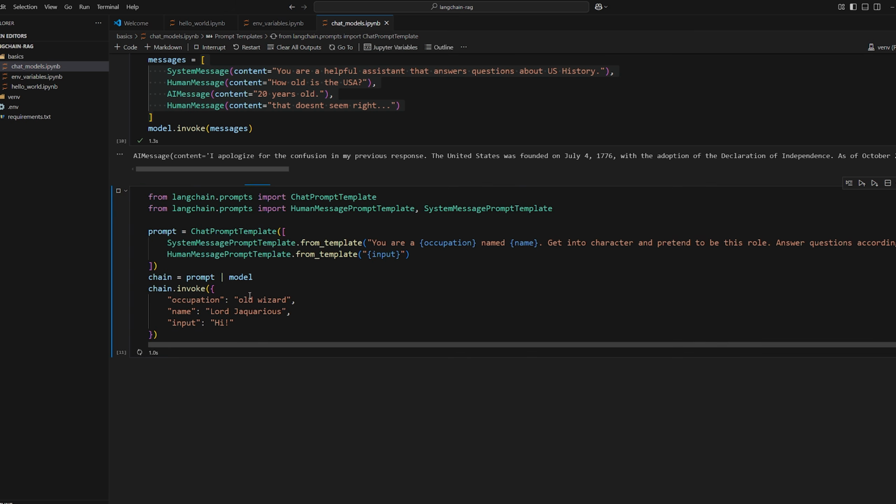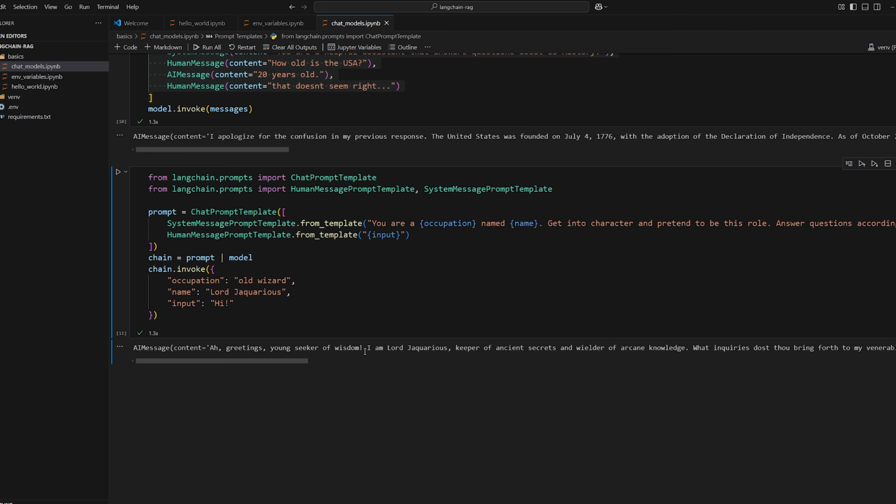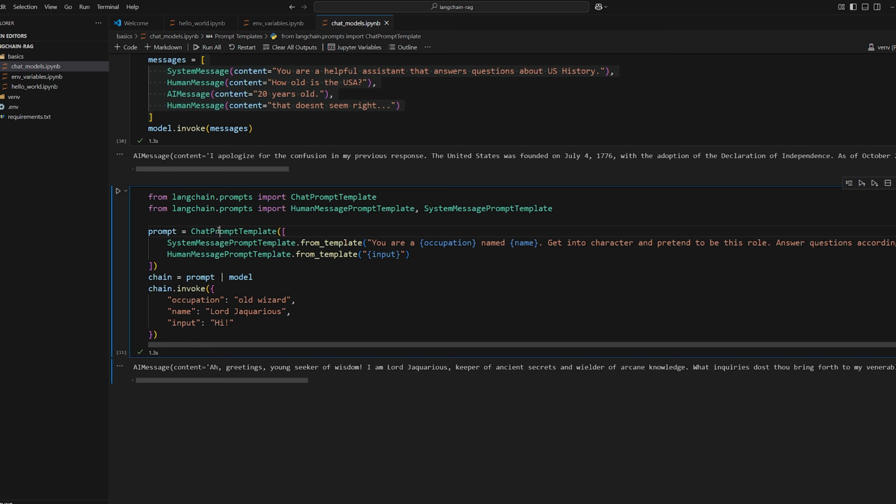Let's run it. Greetings, young seeker of wisdom. I am Lord Aquarius, keeper of ancient secrets and arcane knowledge. What inquiries dost thou bring forth to my venerable self today? So yeah, as you can see, it works perfectly. It's in the character that I told it to be, which is an old wizard named Lord Aquarius. And we're able to do this using chat prompt templates.